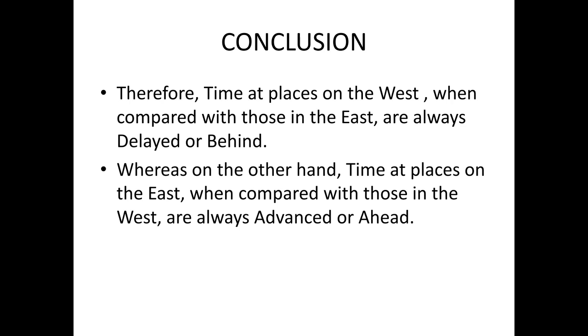And to find out the longitudinal differences between two places, if both the places are in the same hemisphere, suppose both places A and B are in the eastern hemisphere, then directly subtracting the lower longitudinal value from the higher longitudinal value will give the longitudinal difference, both in cases of eastern hemisphere as well as western hemisphere.